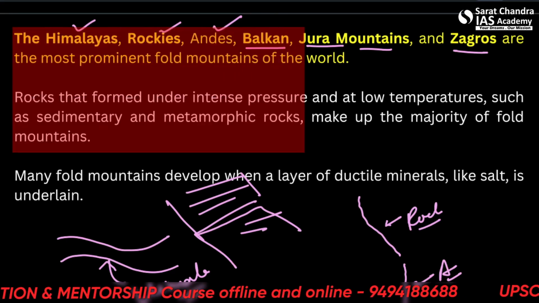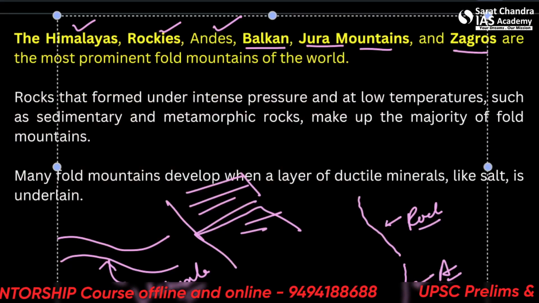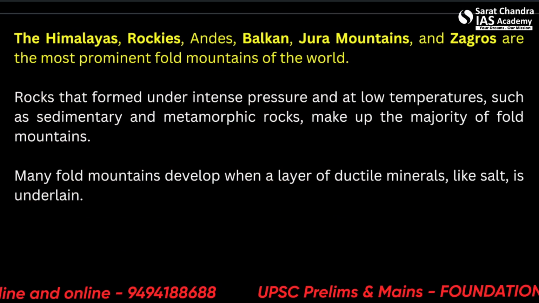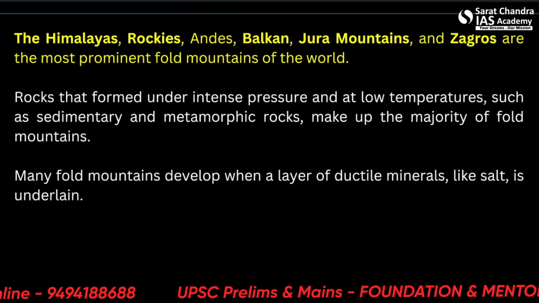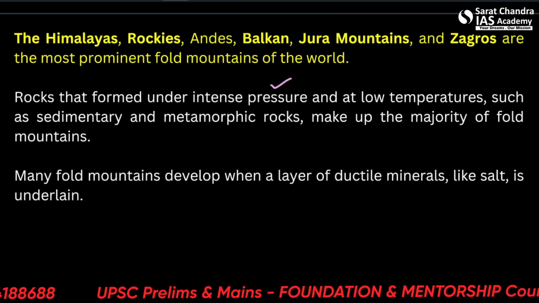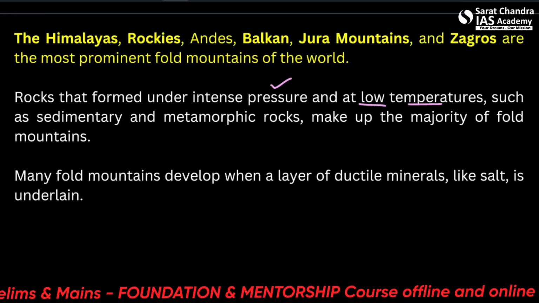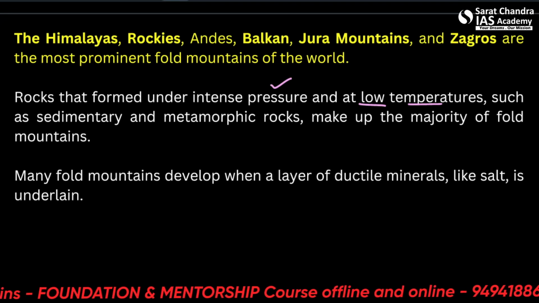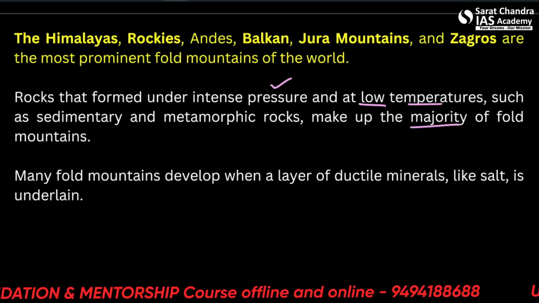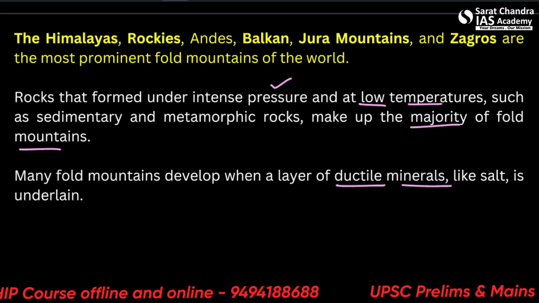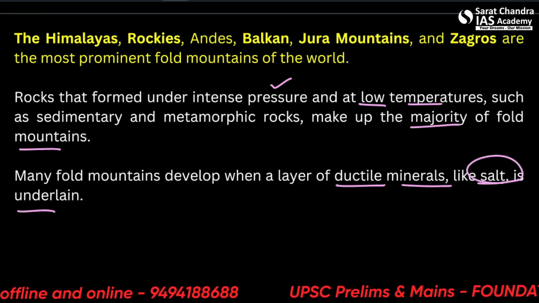Those mountains which are located inside the continent, they are mostly block type of mountains. So rocks that formed under intense pressure. Of course, if there is compression, there has to be pressure, and low temperature, such as sedimentary and metamorphic rocks, which make up the majority of the fold mountains. Mainly, fold mountains develop when a layer of ductile minerals like salt is underlain.